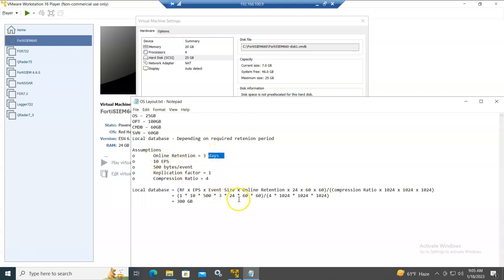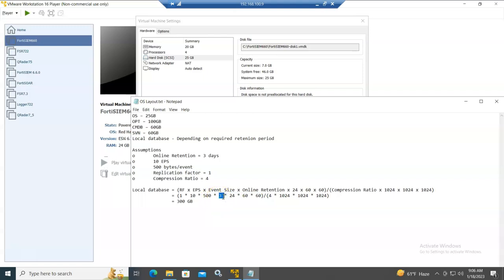Okay, and then multiply by 24 by 60 by 60 to make the calculation over the whole day. So actually this is 10 EPS, 10 events per second. If you multiply by 24 by 60 by 60, you are getting the number of events per whole day, and then multiply by the retention.